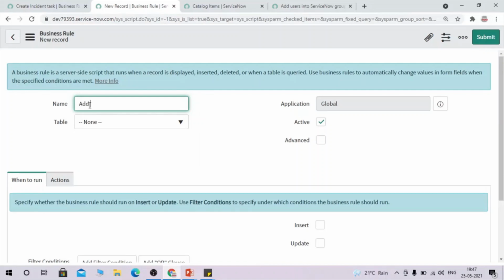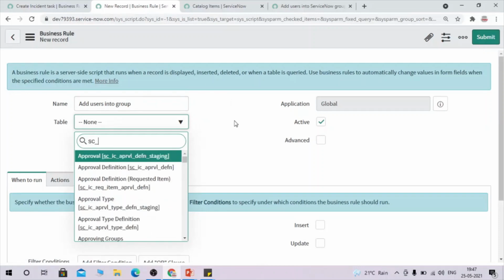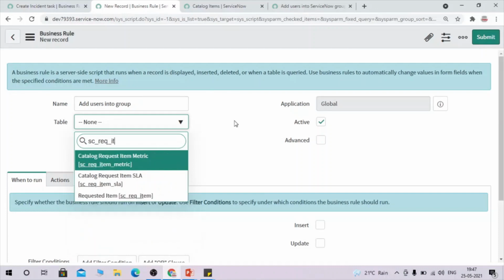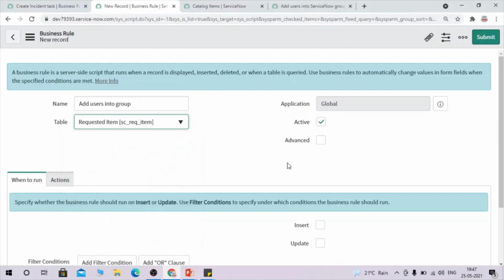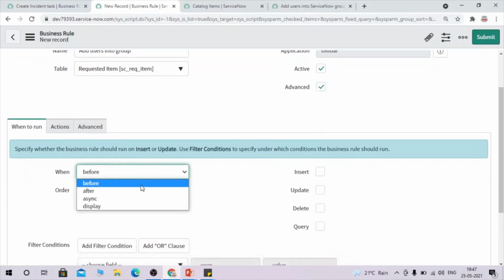I'm going to provide the name as add users into group. And for the table we have to select our requested item table, because we are using a catalog item. Click advanced and here we have to select async business rule.